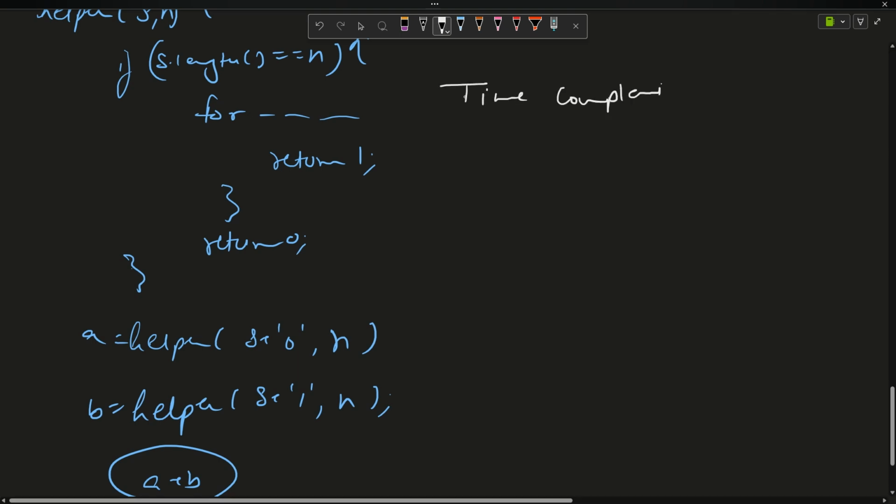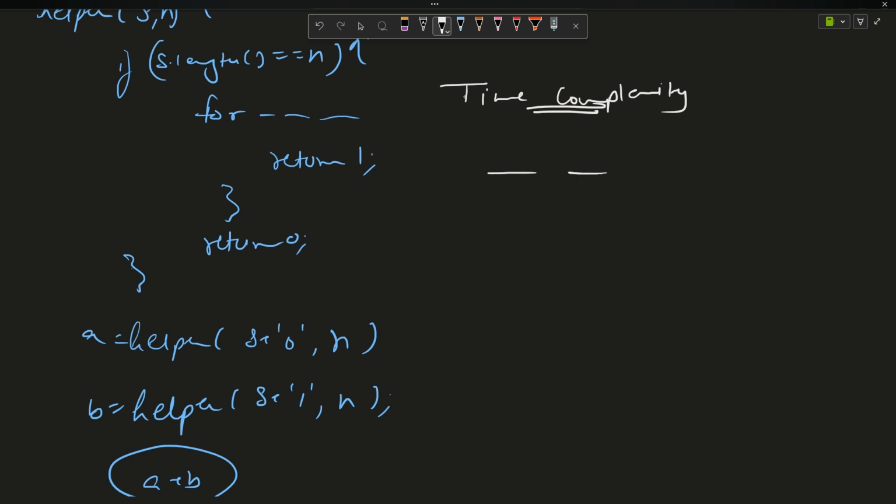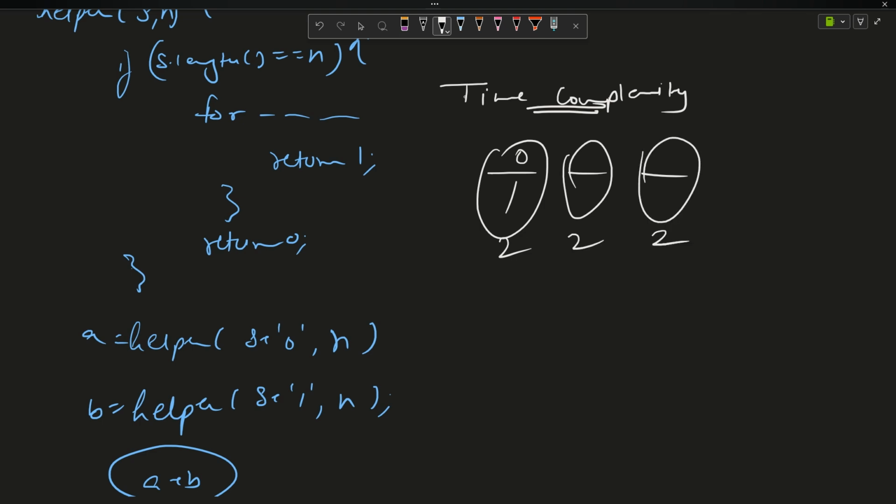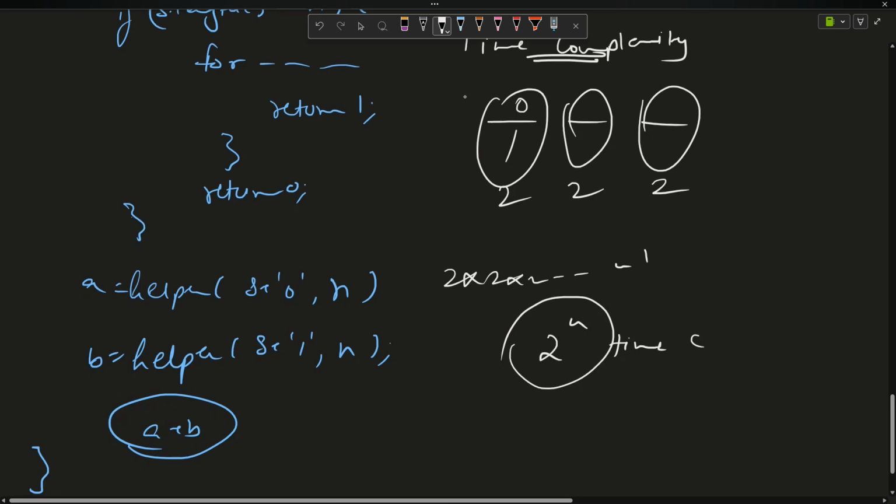The villain of the DSA, or I can say the goodwill of the DSA that tries to push us more: time complexity. What is the time complexity right now? Actually, what I'm doing is filling n positions with either 0 or 1. This position has two options, this position has two options, this position has two options. So I'm doing 2 into 2 into 2 up till n times. Time complexity is 2 to the power n. That is not a good approach, because I don't want exponential time.